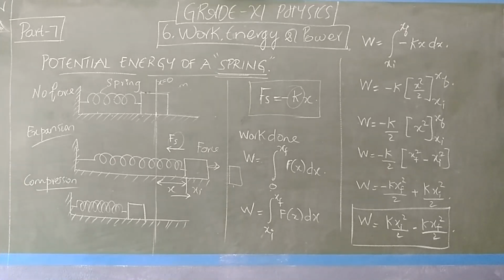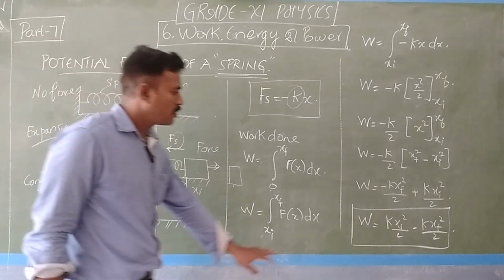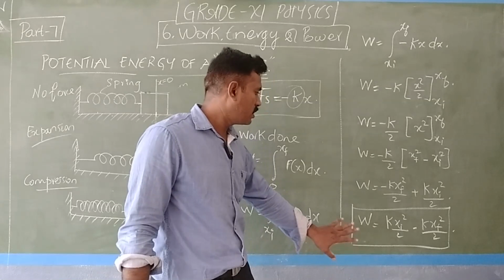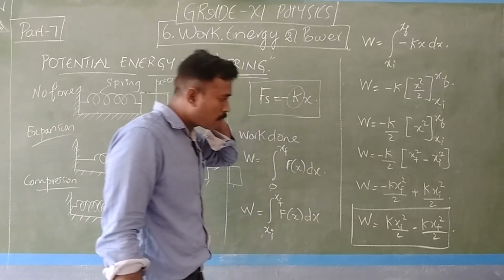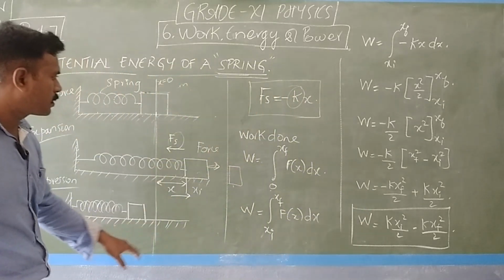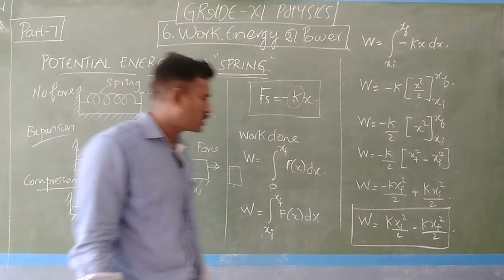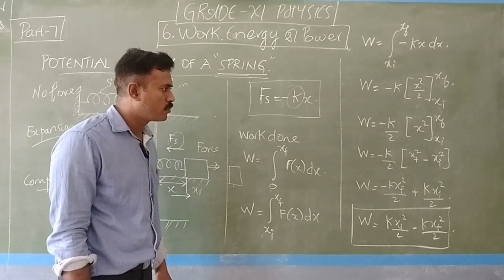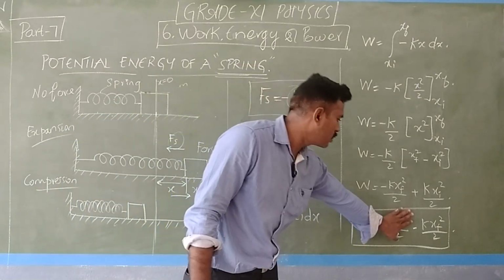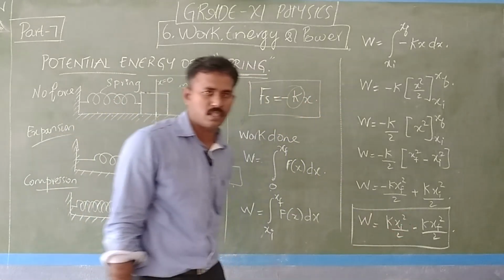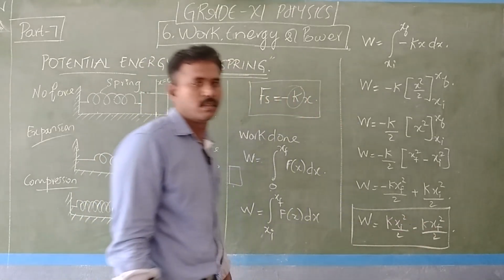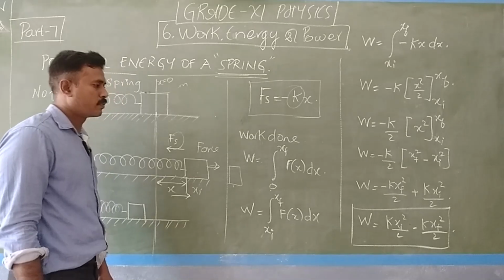This is the final equation, and it says a lot; read the concept properly in this equation. So if xi is 0, what will the equation be? If xi is 0, then W is equal to minus k xf square by 2. Okay.